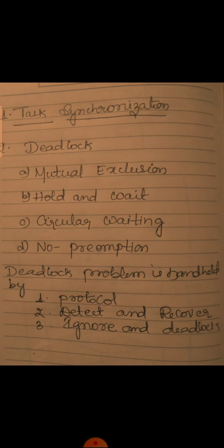Then starvation. What is starvation? Starvation is a situation where a process waits for an event that might never occur in the system. Starvation is a resource management problem where a process does not get the resources it needs for a long time because the resources are being allocated to other processes. This is called starvation.